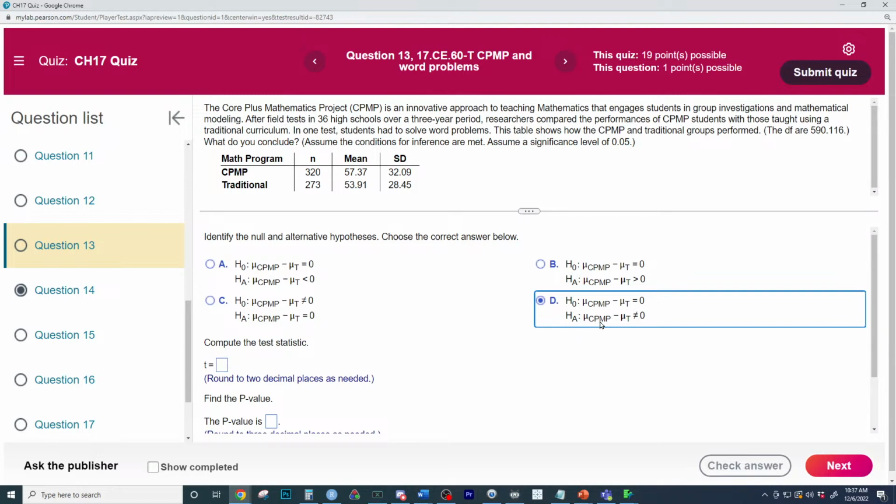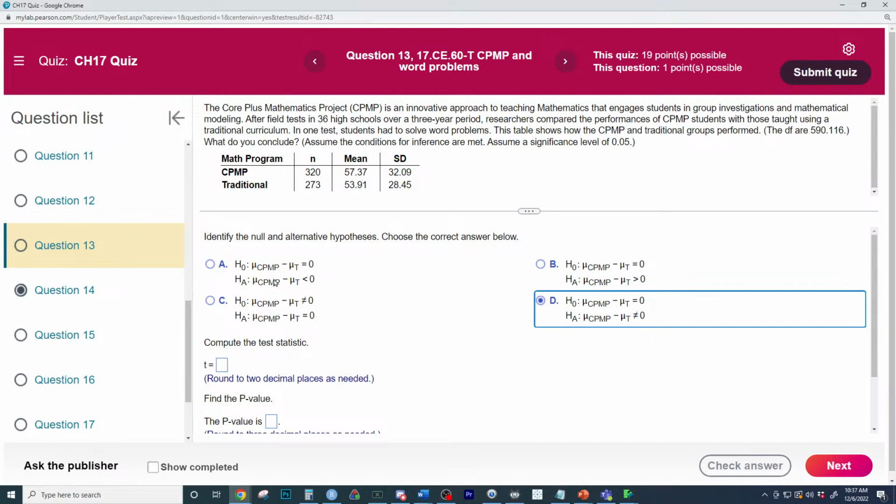This just says that the difference between these two methods is not equal to 0. So that would mean there is a difference. Does that make sense, Lindsay? The average score on this test minus the average score on this test, which is the difference between the average scores, is not equal to 0. So the null is there is no difference between the average scores, and the alternative is there is a difference.